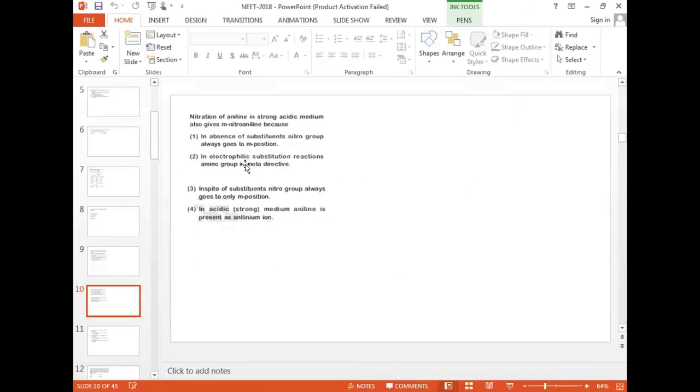My request to Kavya is, electrophilic substitution reactions only for aldehydes, ketones, carboxylic acids alone are meta directing.